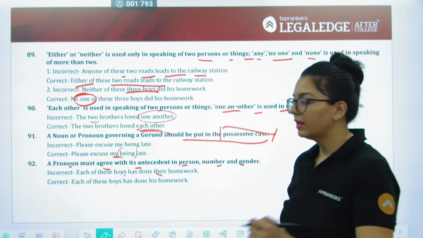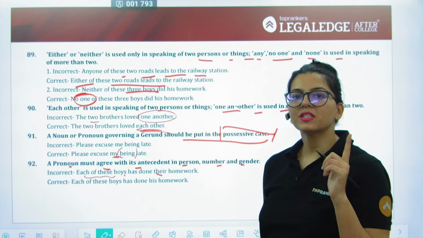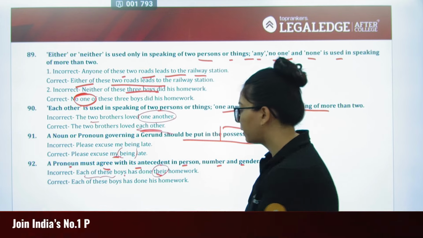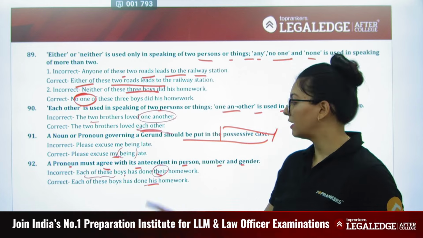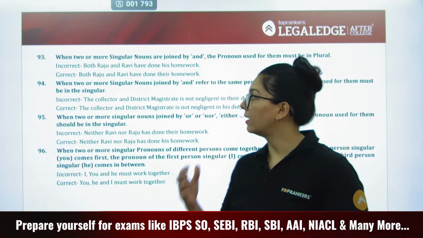ये गलत है. Each of these boys I know is singular. So जब मेरा subject singular हो गया तो मेरा pronoun कैसे plural आ सकता है? By default मेरा pronoun भी singular आना है. अब ये his क्यों लगाया? क्योंकि यहाँ पे boys है. So obviously I know that the gender is male.